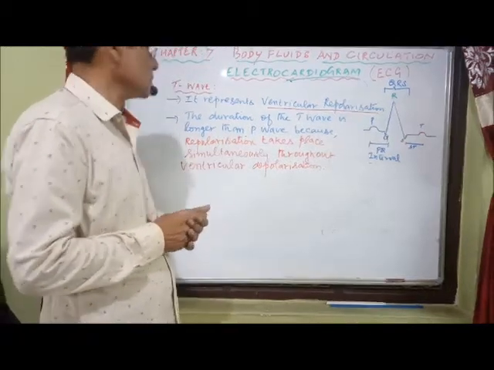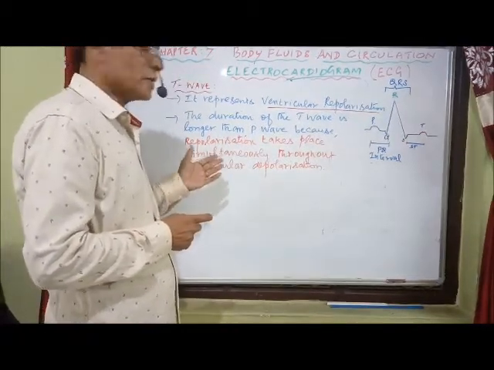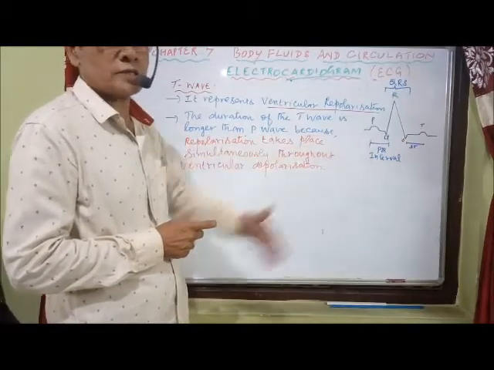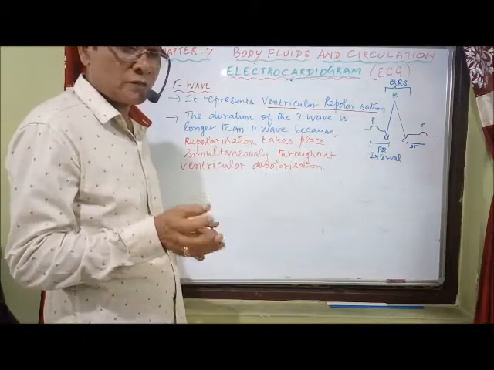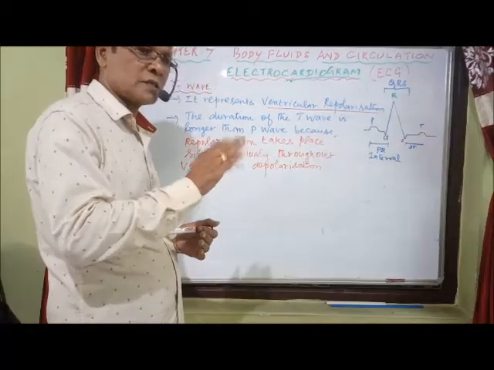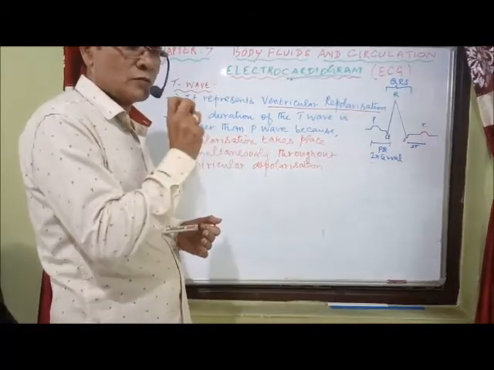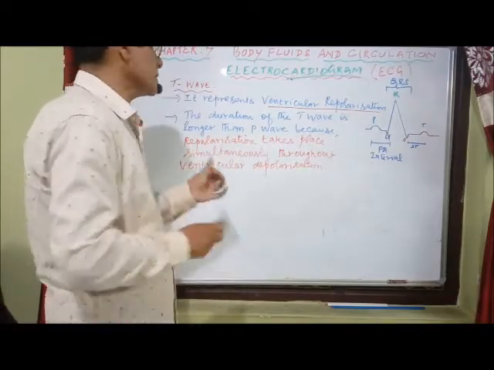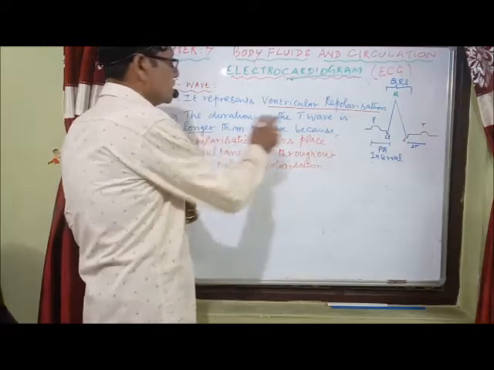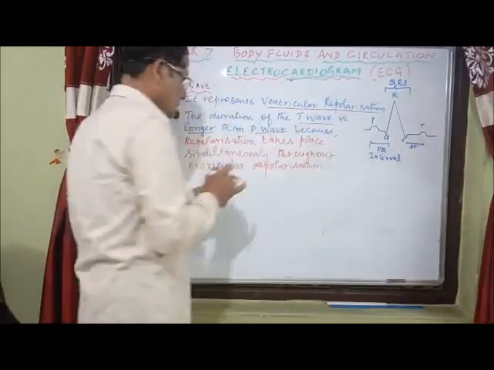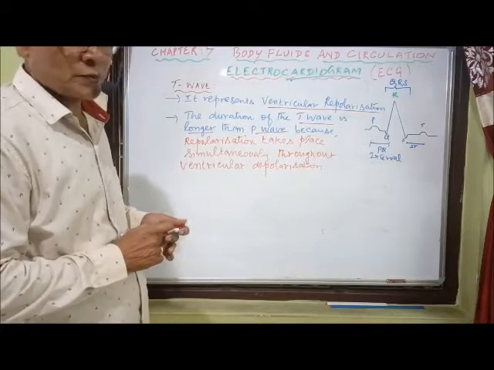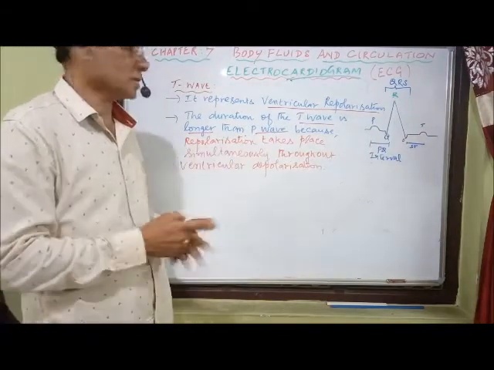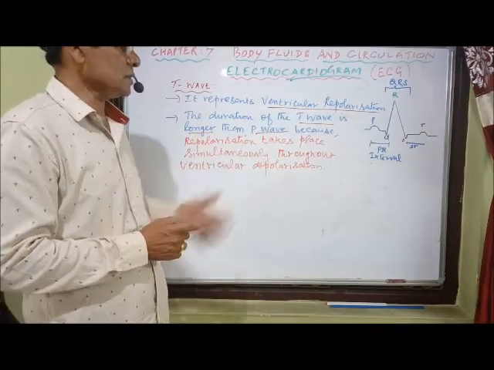What is the reason for that? The repolarization takes place normally simultaneously throughout the ventricular depolarization. So repolarization and ventricular depolarization occur simultaneously. That's why we see that the T wave is longer than the P wave. The reason for that is that both depolarization and repolarization occur simultaneously throughout the ventricles. So that's about the ECG and its different stages.